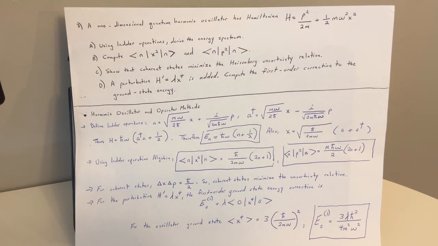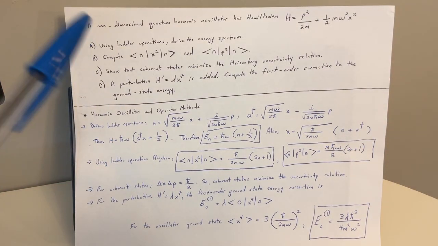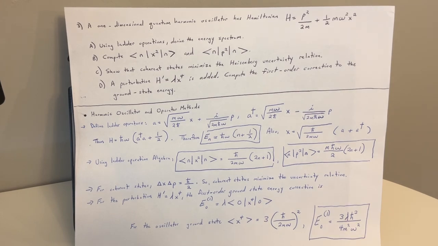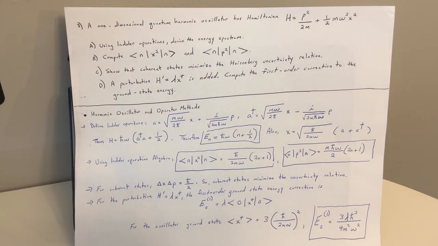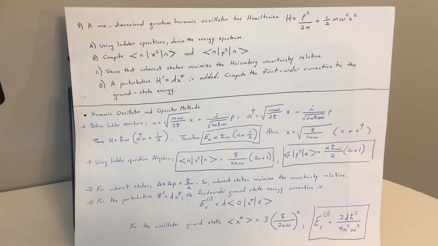Okay, so number 3. A one-dimensional quantum harmonic oscillator has the Hamiltonian given here: H equals p squared over 2m plus 1/2 m omega squared x squared. So part A, using ladder operations, we want to derive the energy spectrum.